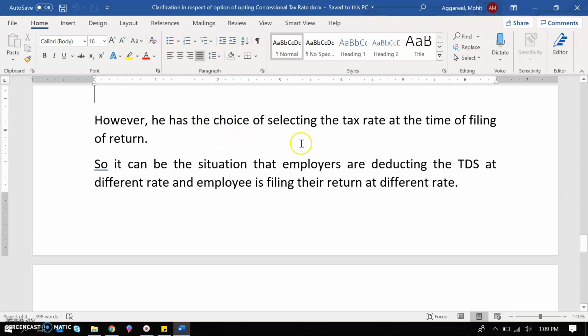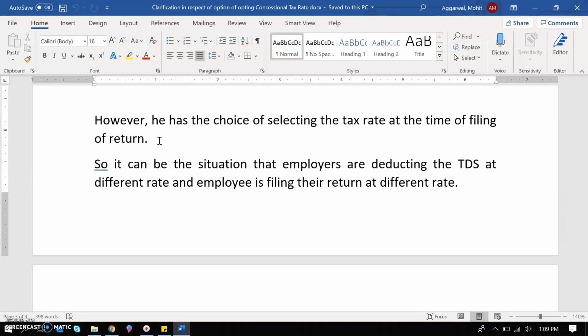The employee has the choice of selecting the tax rate at the time of filing of return. It may be the case that the employee chose that the employer will deduct TDS as per the concessional tax rate, but after the completion of the year he believes that if his tax rate were the regular rate, then he would be more benefited.